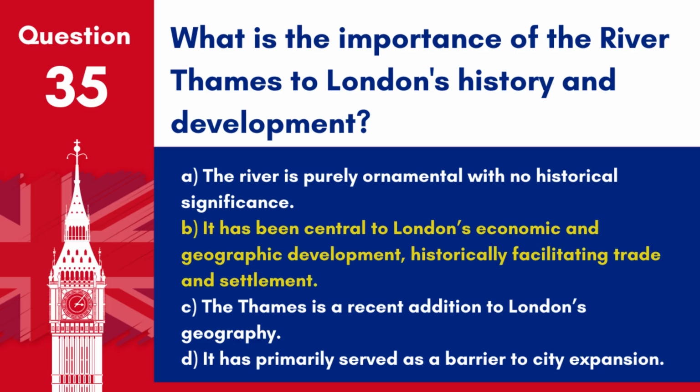Answer: B. It has been central to London's economic and geographic development, historically facilitating trade and settlement. The River Thames is integral to London's identity and growth.